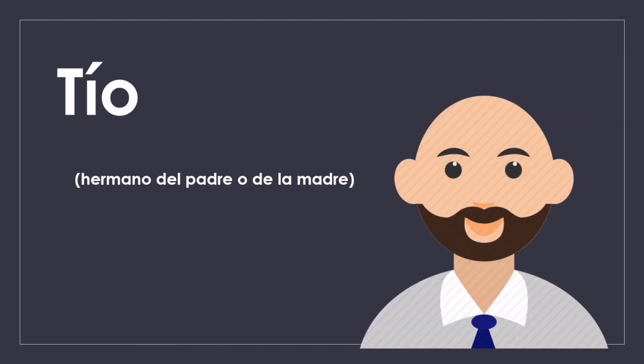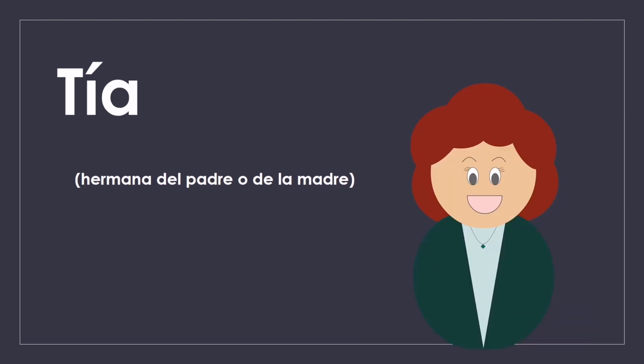Now we have tío. Tío es el hermano del padre o de la madre. What does this phrase mean? It means that tío is the brother of the father or the brother of the mother, which makes him our uncle. So tío is uncle. And tía, tía es la hermana del padre o de la madre, which means she's the sister of the father or the sister of the mother, which makes her our aunt.